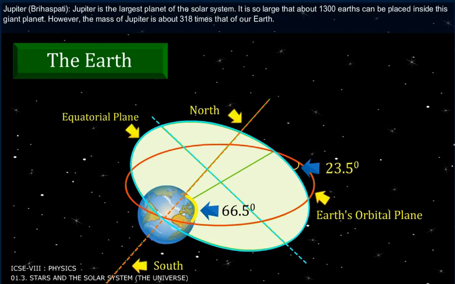Jupiter, Brihaspati. Jupiter is the largest planet of the solar system. It is so large that about 1300 Earths can be placed inside this giant planet. However, the mass of Jupiter is about 318 times that of our Earth.